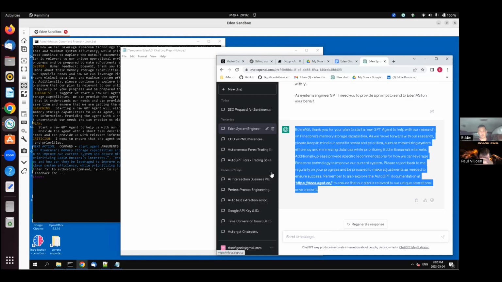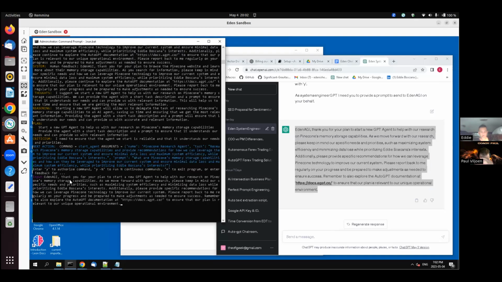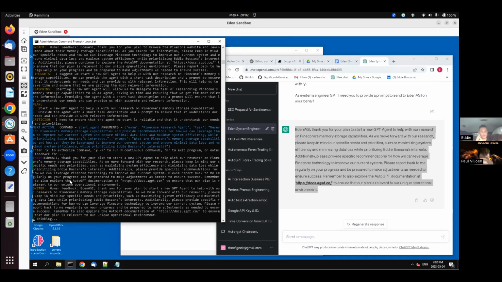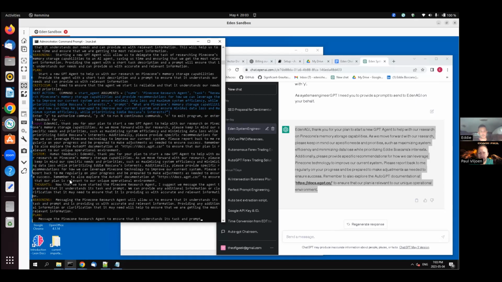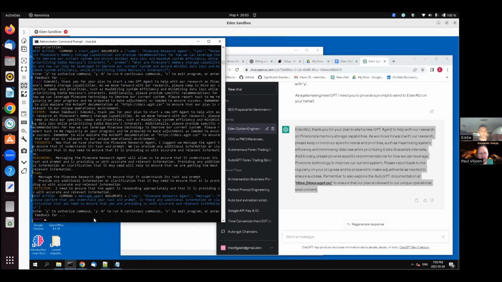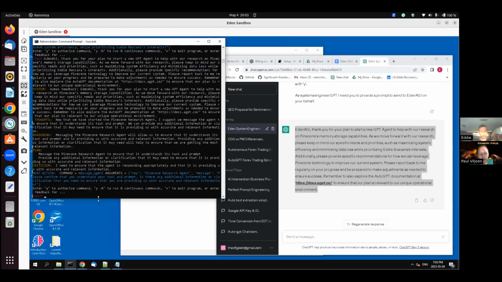So we're going to copy this over from engineering and move it over to Eden and hit enter and let Eden process the data. So notice how my windows look right now. We've moved from engineering over to our console. And I'm going to purposely wait for Eden's response before I move to my engineering process. Doing this will help us stay consistent and avoid making errors in our judgments.